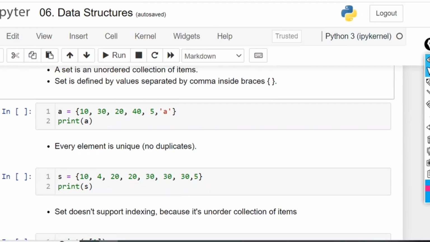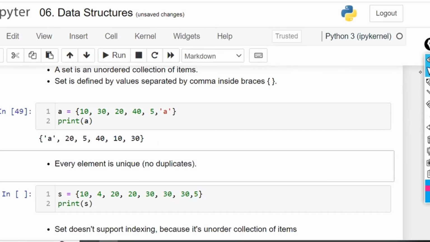So I have assigned like this. Now if you see, print A has come first, and 20 in the second position. There is no order, right? In this case, it has not given the output in the order in which I have written it.